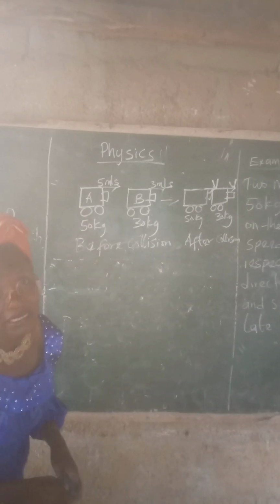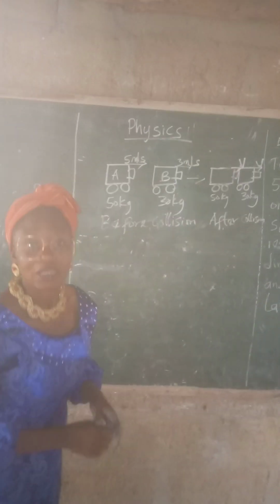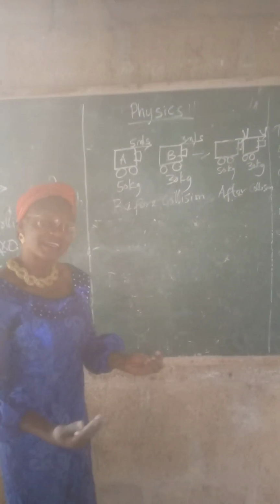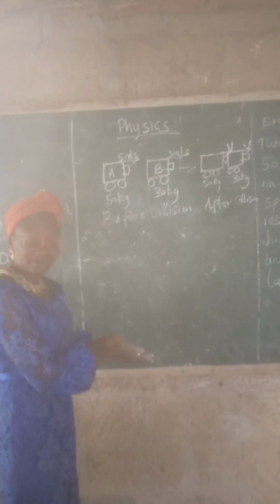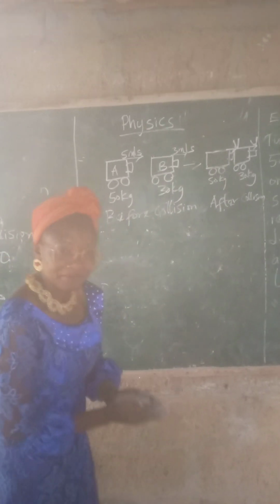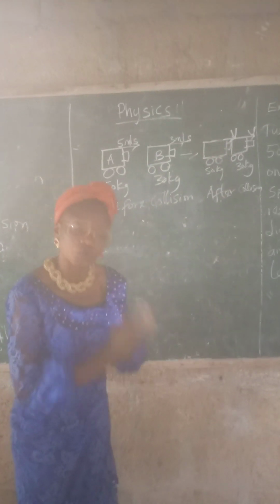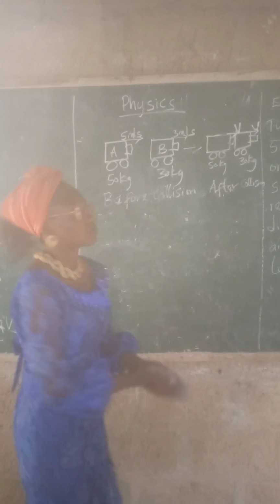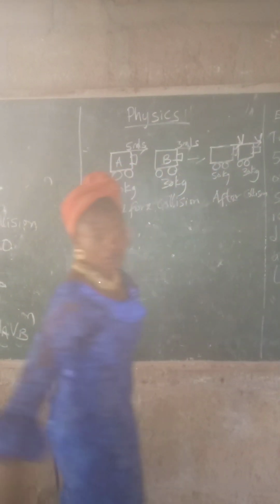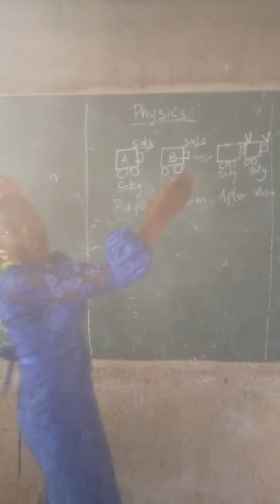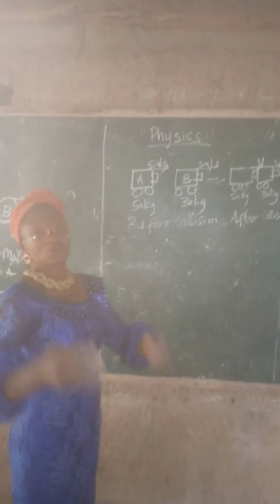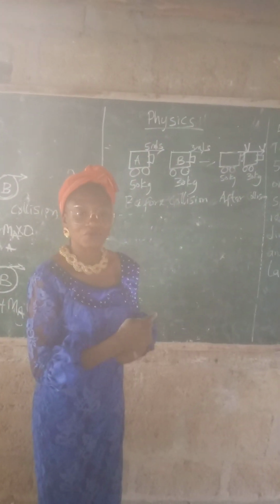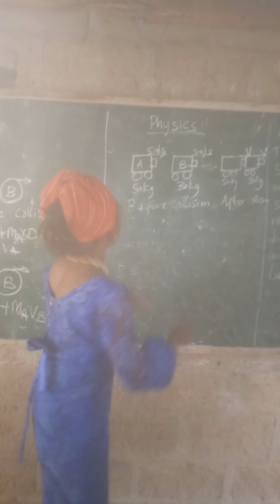Now let's write down the formula. We don't joke with formulas in physics. It is important you write the formula. The formula can easily be derived from what you have drawn. But please remember that momentum is simply the product of mass and velocity, and that is what we are going to be using. So it's going to be mv, mv. But what you will do with the mv is what will determine if you are going to arrive at the right answer. So let's go.